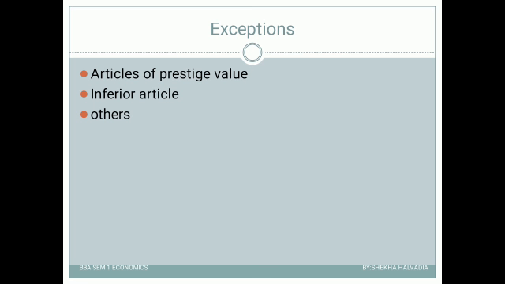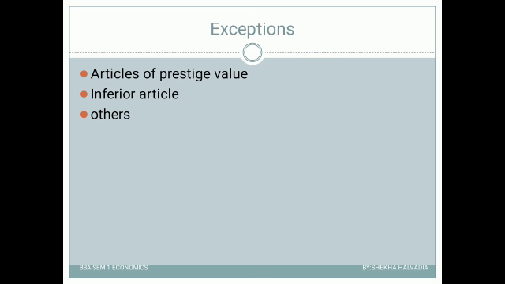If the price of salt decreases, people won't consume more, and if the price of salt increases, people will not consume less. So these are the products where there is no impact of price on demand. These are the exceptions.